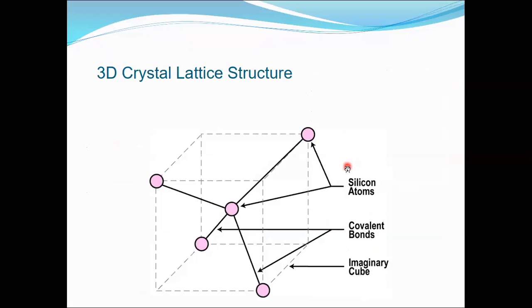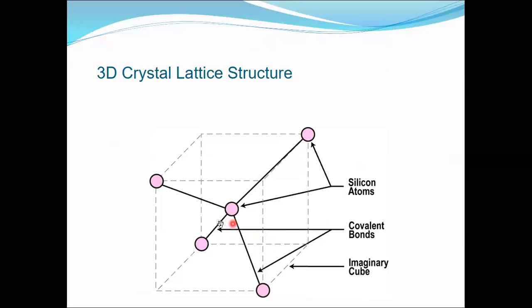All right. So if we see the 3D crystal structure, how will it appear? This is the cubic structure. At each edge of this cubic structure, we can consider a silicon atom to be existing. You can see the silicon atom is existing, and this silicon atom is sharing the electrons with the nearby silicon atoms by covalent bonds.